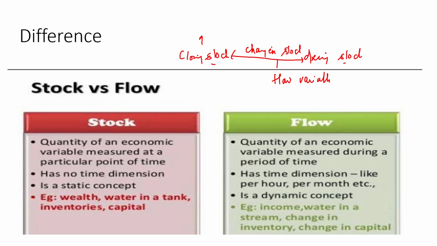Examples are important: wealth, inventory. Say if you're talking only of the opening or the closing stock separately, then it is a stock variable. But if you're talking of change in stock, okay, change in stock is over a period of time, that is closing minus opening, so that is a flow variable. Change in inventory, change in capital, income, they are all examples of flow variables.